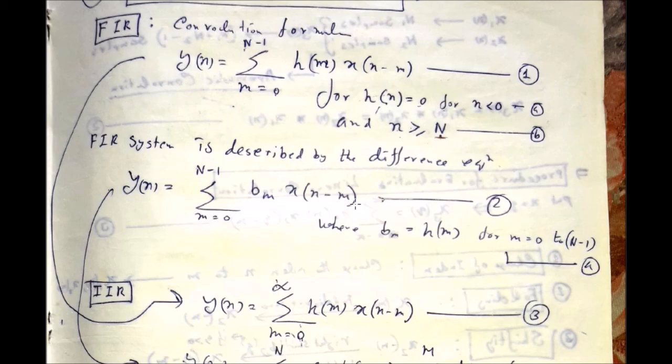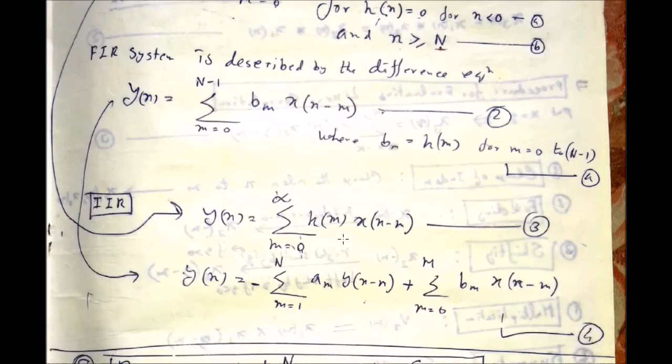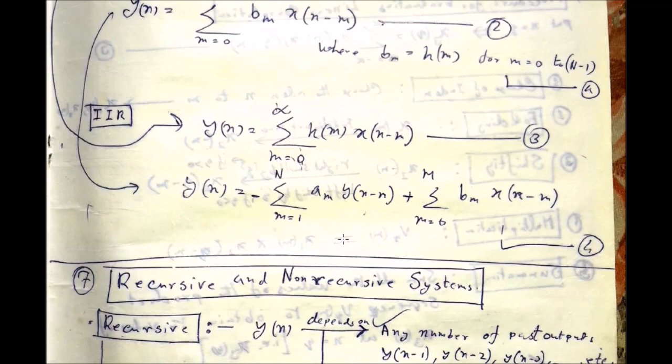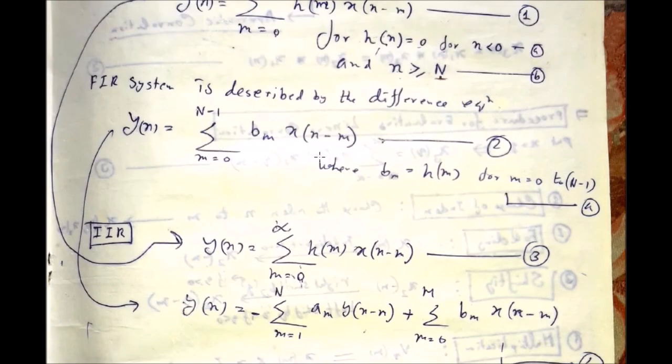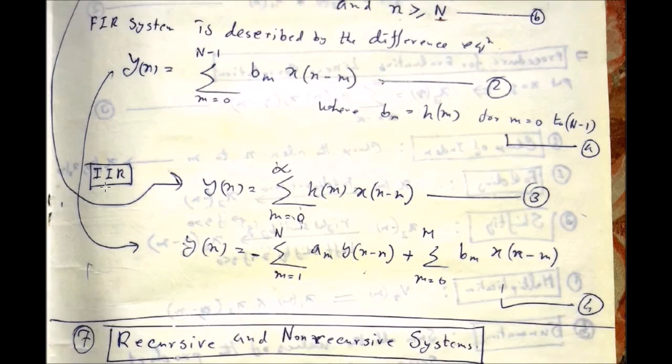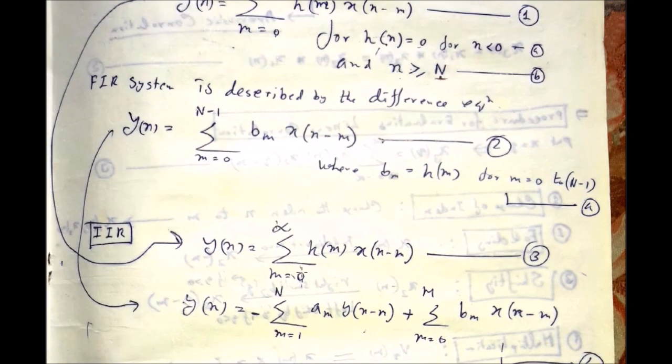That means here a finite number of terms must be there. There should not be any infinite number of terms, and there should not be any output terms on the right hand side of the system. We will discuss the FIR system in an elaborate way later. Okay. And IIR systems are the infinite impulse response systems. These systems have an infinite number of samples here. See that it is starting from 0 up to infinity. Okay, so this kind of system has to be represented by a recursive formula like this.